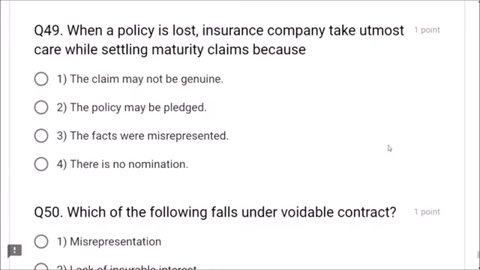Next, question number 49. When a policy is lost, insurance company takes utmost care while settling maturity claims because the claim may not be genuine? No. The policy may be pledged. The facts were misrepresented. There is no nomination. Dear friends, the policy may be pledged is the correct answer. Because the policy may be pledged, the company will take utmost care while settling the maturity. So option number 2 is correct, friends.